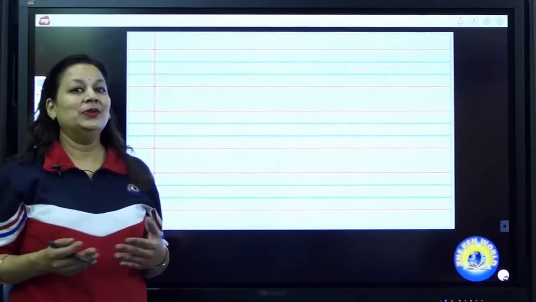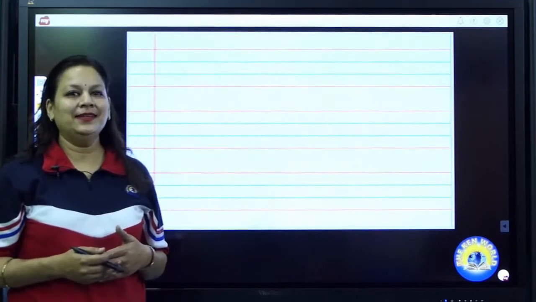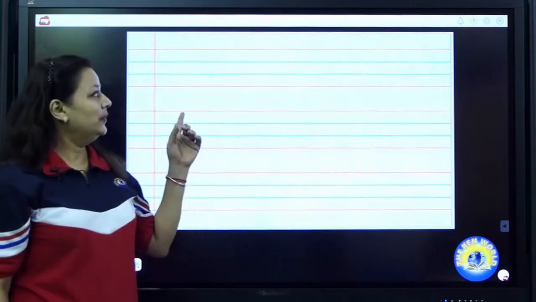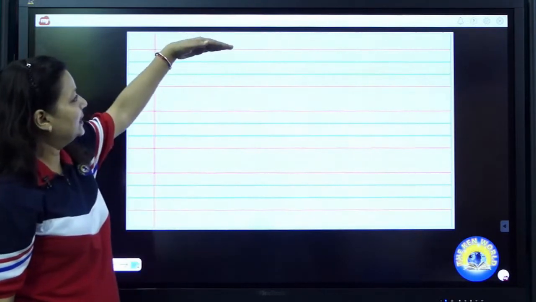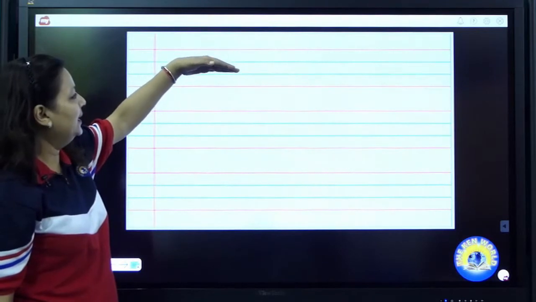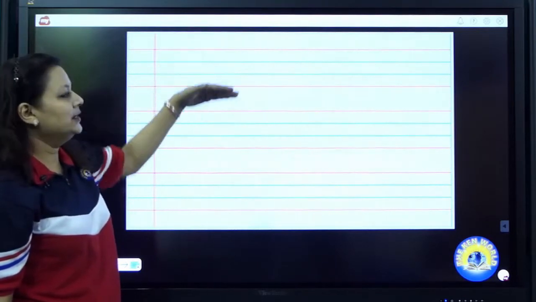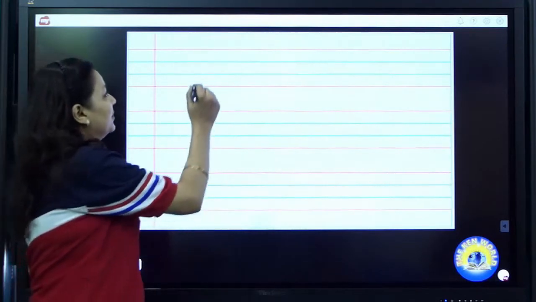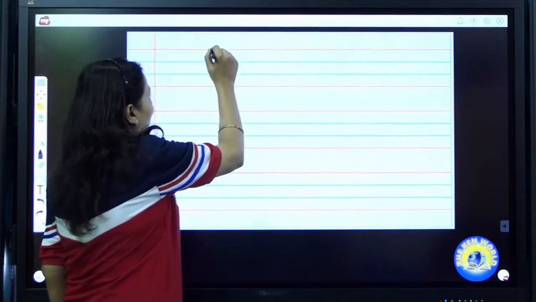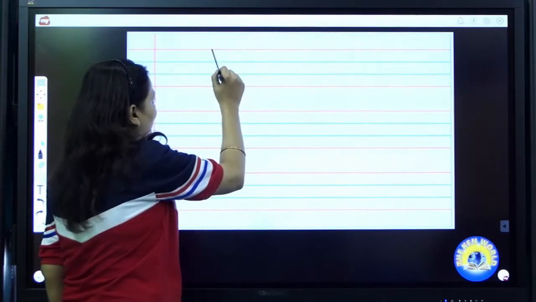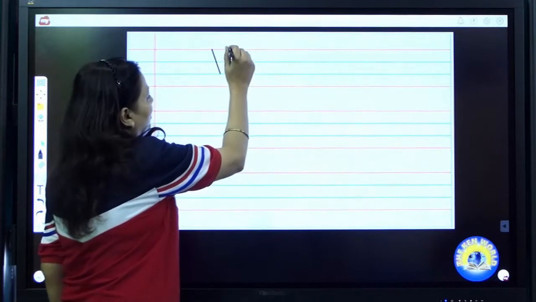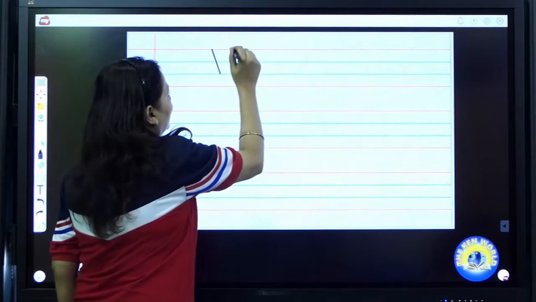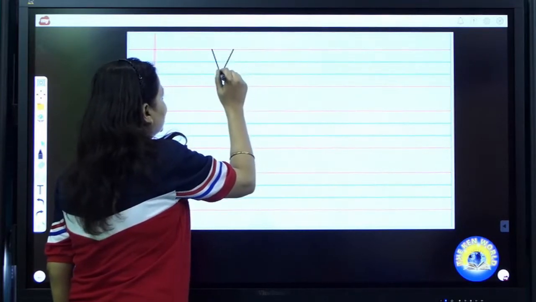I'm going to tell you the formation of uppercase V. It is also known as capital V. Look at the board carefully. There are 4 lines: top line, middle line, base line, and bottom line. We will start V from the top line. Put your pencil on the top line, draw a slanting line till base line. Now put your pencil on the opposite side, draw an opposite slanting line from top till base.